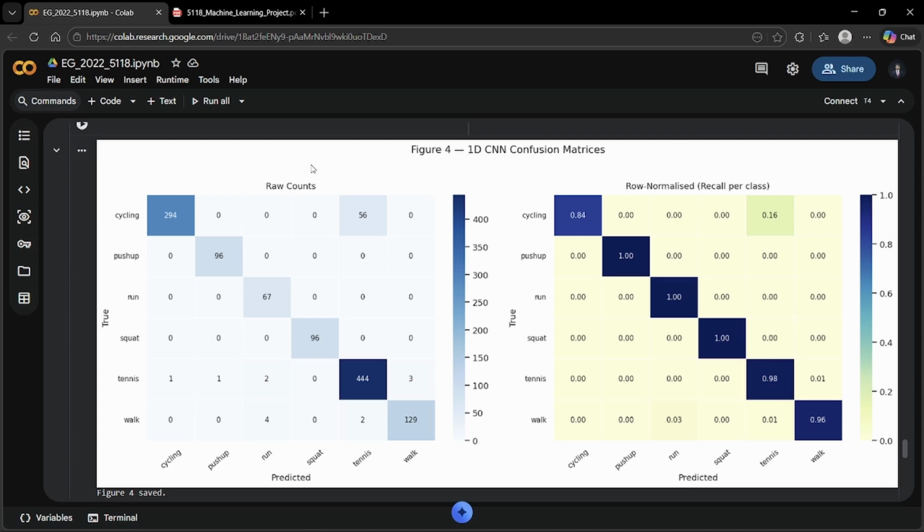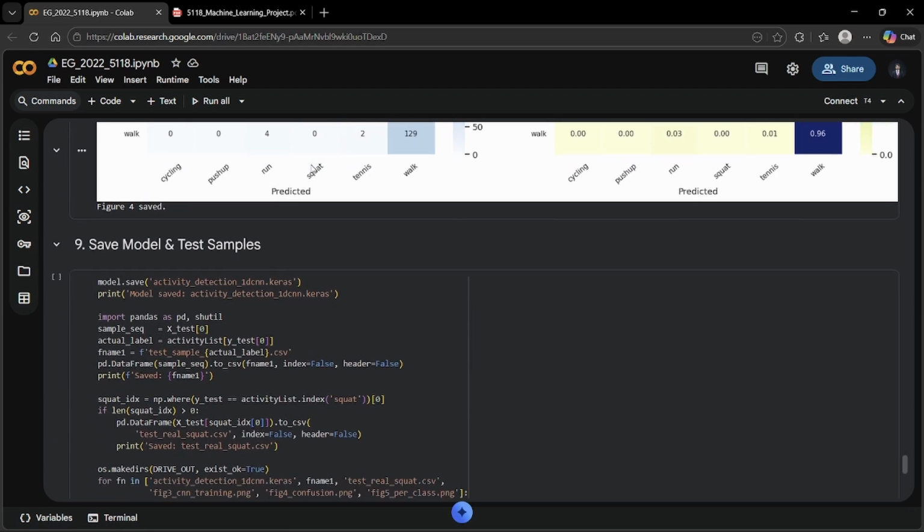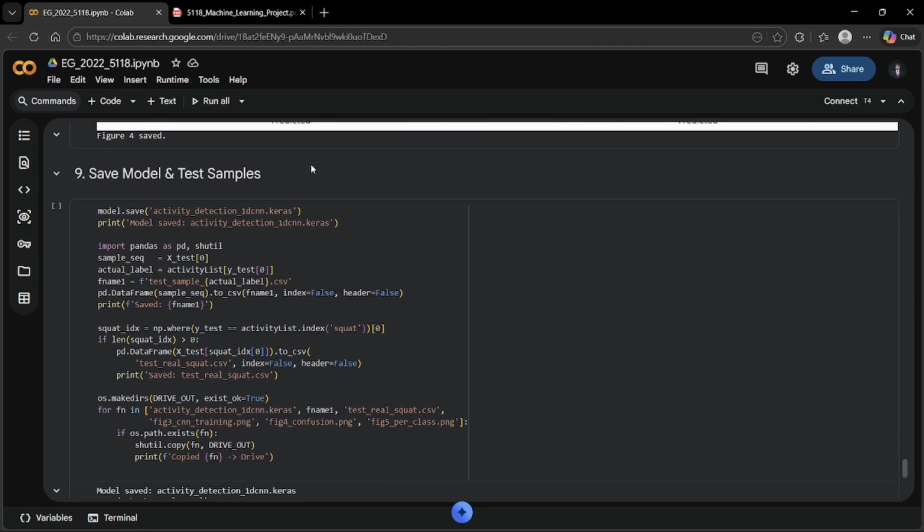Both activities repeat at a similar frequency of 1 to 2 Hz, which makes them hard to separate. The trained model was saved and exported to Google Drive along with test sample CSV files and output figures, ready for deployment as a Gradio web application on Hugging Face Spaces.